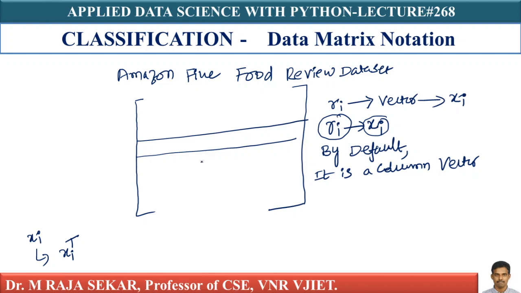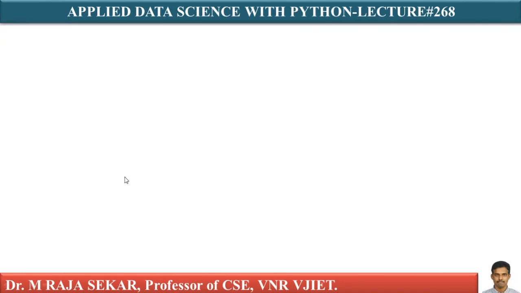For each review, suppose I am using review text, we will convert it into a vector. For each review Ri, I am converting it into a vector xi. By default, it is a column vector.